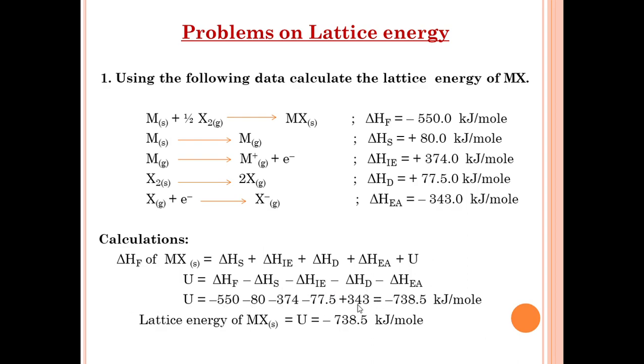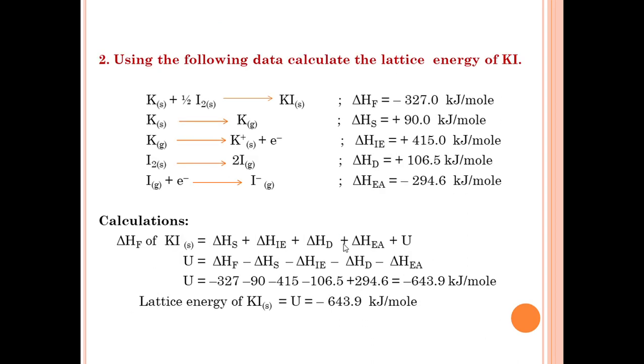After calculating, finally we get the value minus 738.5 kilojoule per mole. This is the answer. That is, the lattice energy of MX, that is U, is equal to minus 738.5 kilojoule per mole.